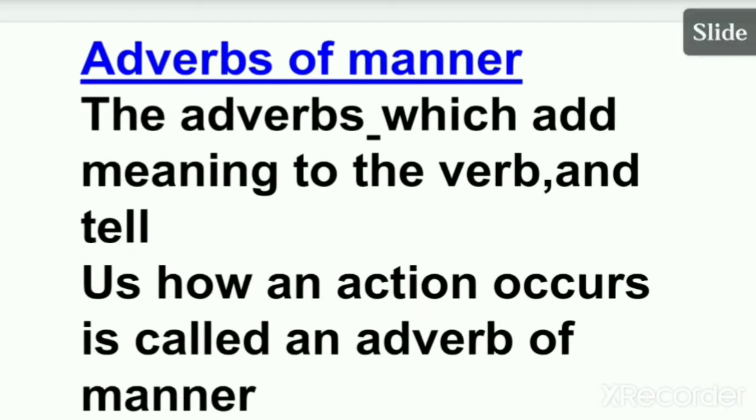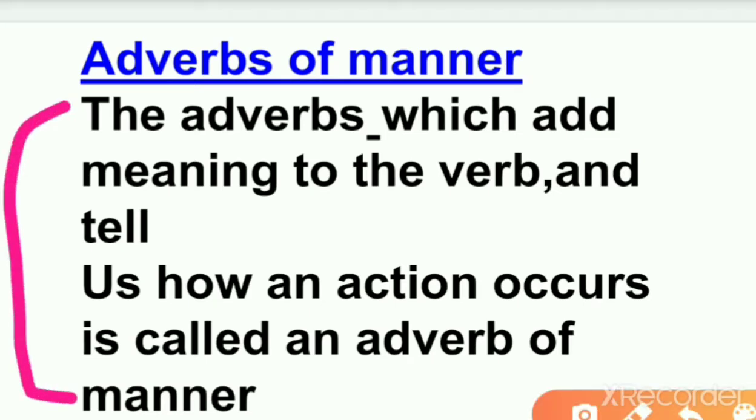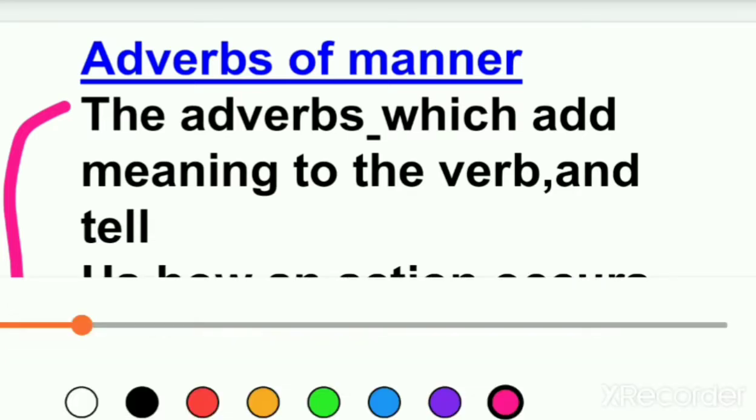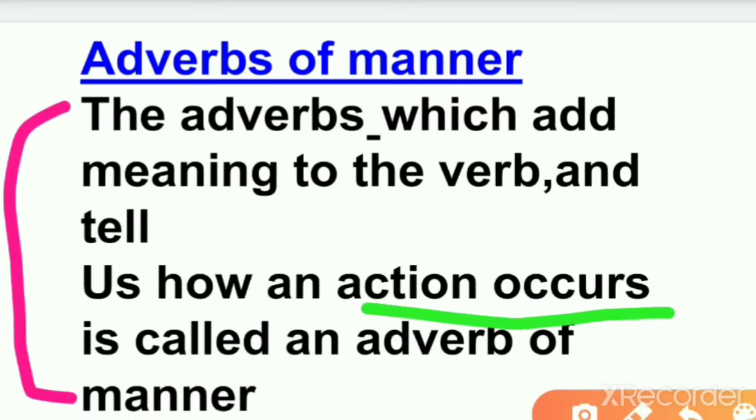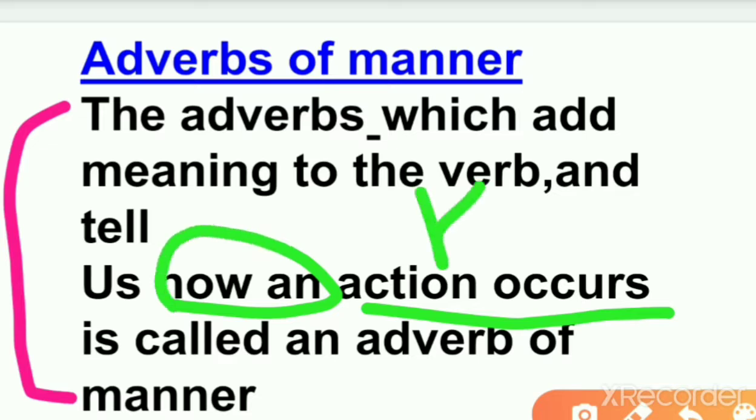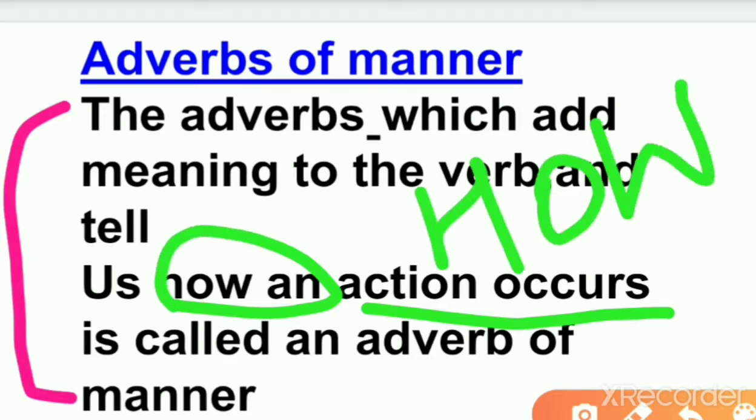Okay. Now we have adverbs of manner. So we have the adverbs which add meaning to the verb and tell us how an action occurs. It means how it has been done. Loudly, slowly, horribly, happily, sadly. So these are the adverbs of manner, which indicate the action of the verb, how it has been done. The manner indicates how the action has been done, and the time indicates when it happened.